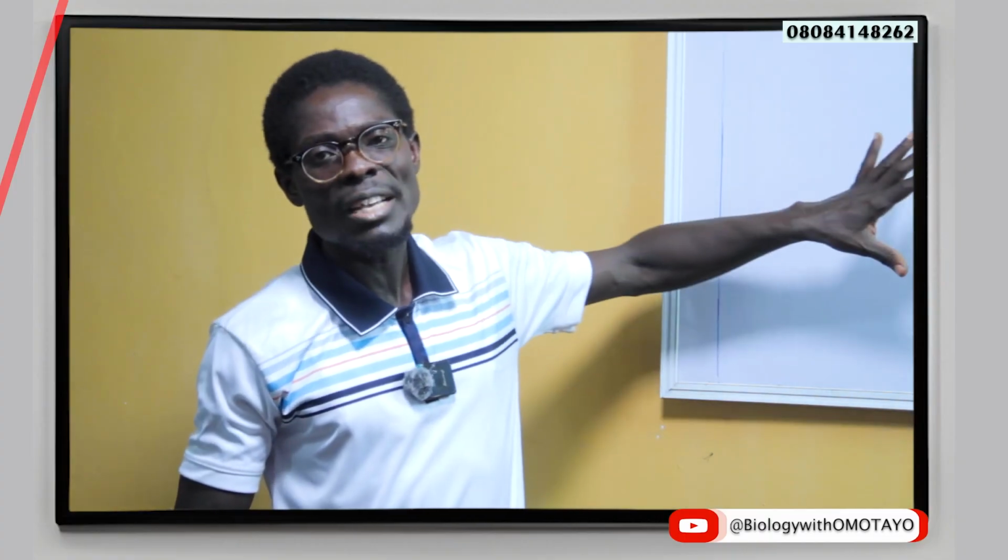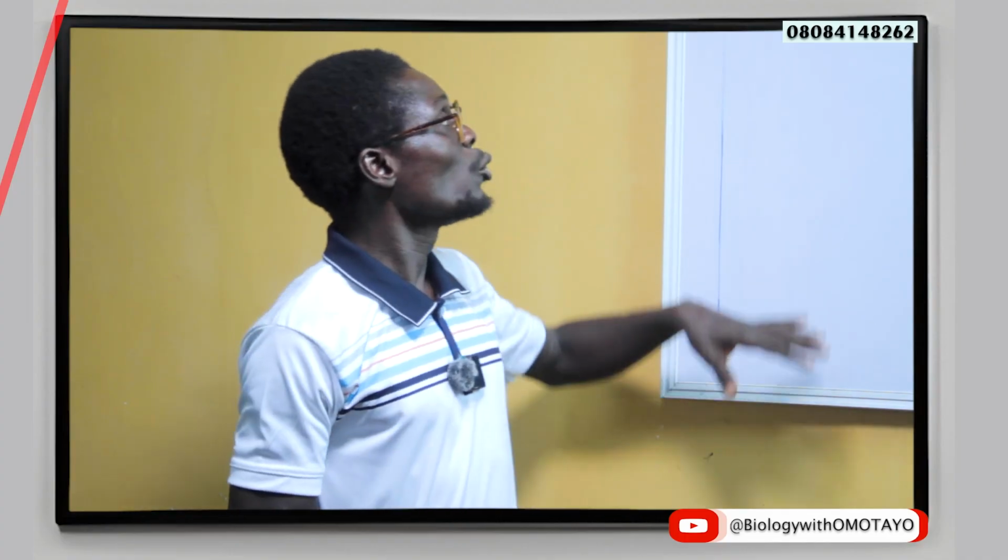So at the end of today's class, you should be able to highlight characteristics that are associated with the class Reptilia, Aves, and Mammalia. You should be able to as well list a couple of examples, and then you should be able to identify a couple of differentiating factors that are peculiar to each of the classes.